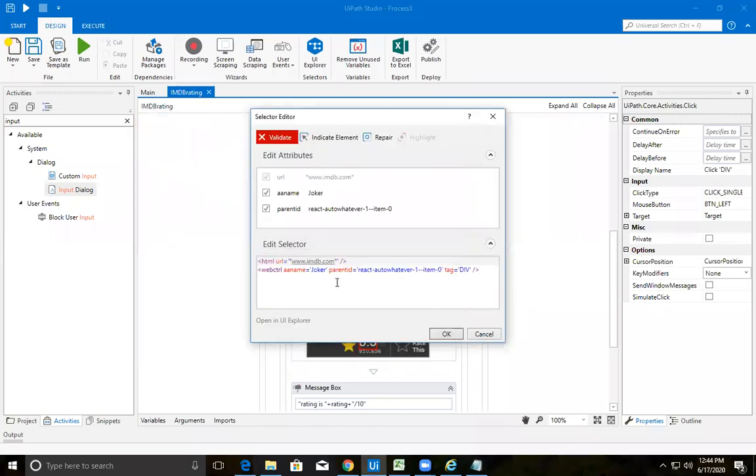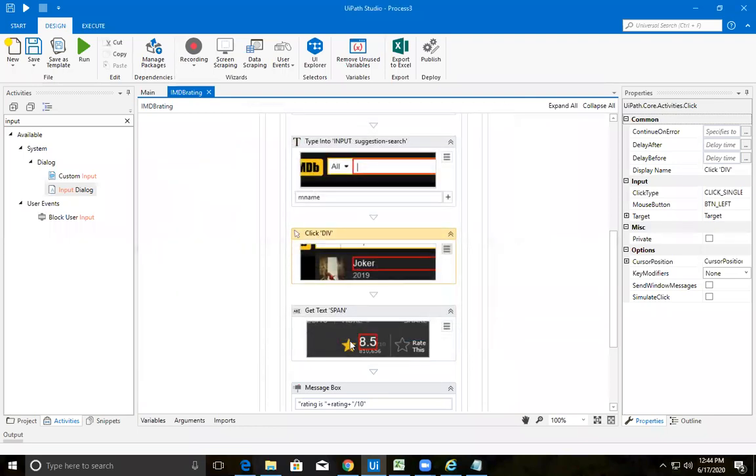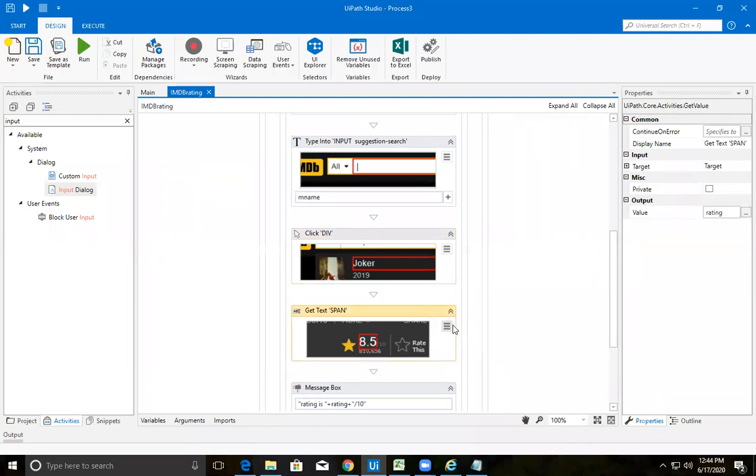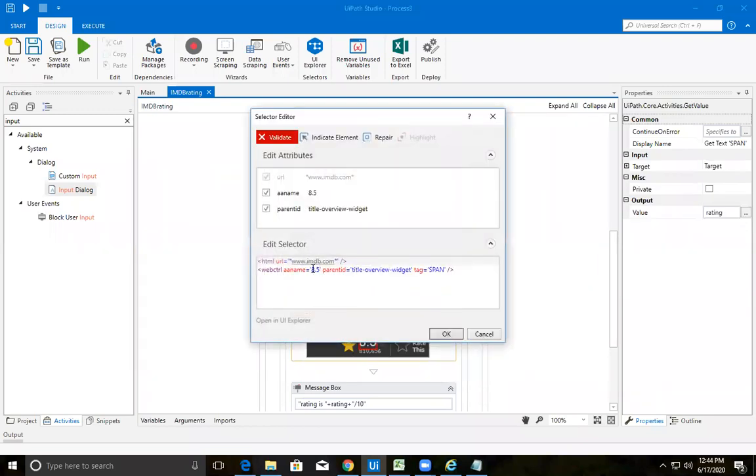In your selectors, suppose you check this, that will be 8.5. Mostly our movies will range from 8.0 to 8.9. That means only one value can be variable, a decimal value from 0 to 9: 0, 1, 2, 3, 4, 5 till 9.